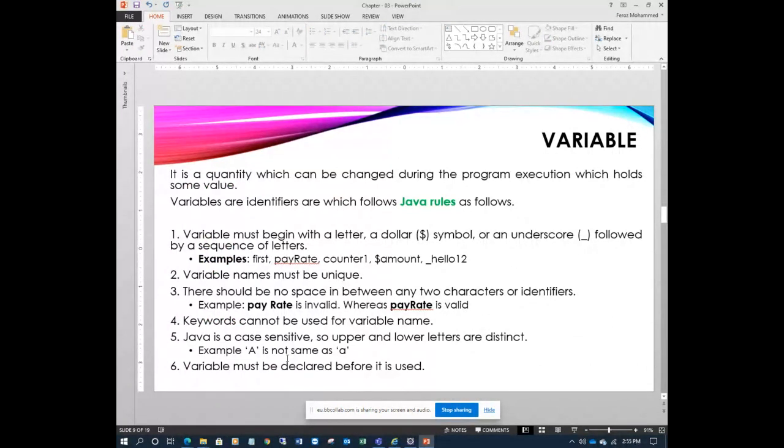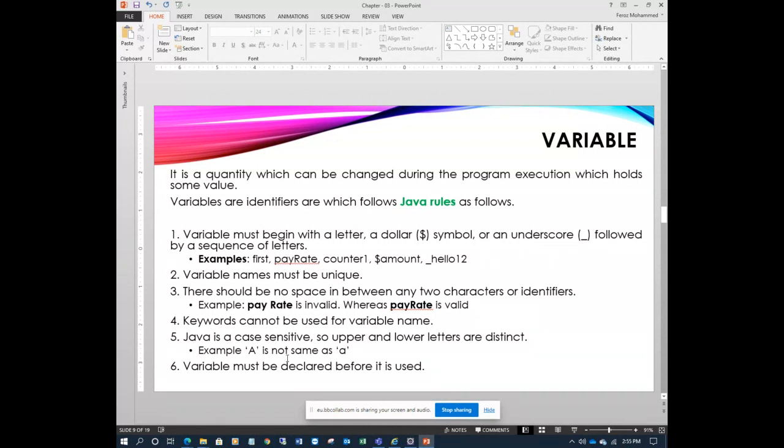So what is a variable here? In general in English, we say a variable is a quantity which keeps changing, right? So that's a variable. The value a variable holds keeps changing. That's why it's called a variable.